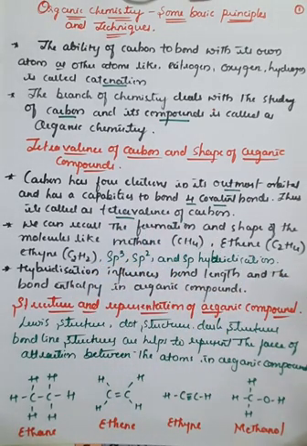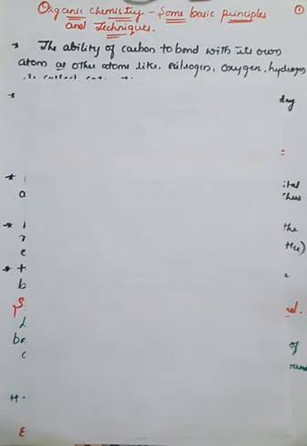So carbon has the capability to form four bonds with the same kind of atoms, or it may be with different kinds of atoms. Therefore, since it has the ability to form four bonds, it is called tetravalency in the case of carbon, right? So I will write some rough work here.